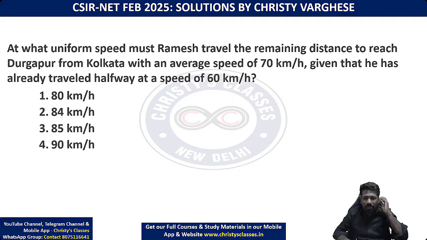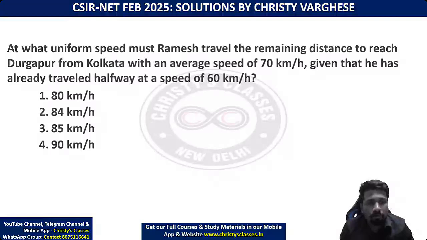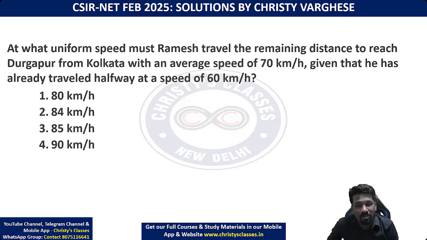Okay, so I'll explain. At what uniform speed must Ramesh travel the remaining distance to reach Durgapur from Kolkata at an average speed of 70, given that he has already traveled halfway at the speed of 60? Some people who's not aware of these concepts think like, okay, 60, 80. 60 plus 80 by 2 is 70. So 80 should be the answer. That is why option 1, 80 is there.